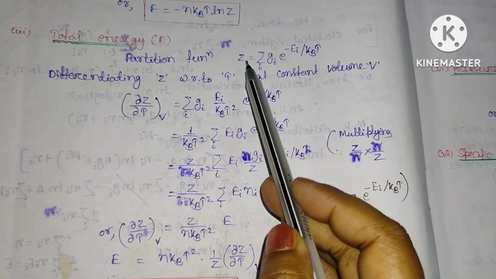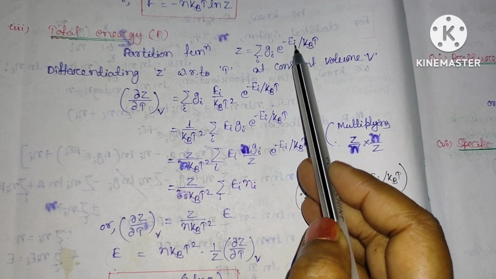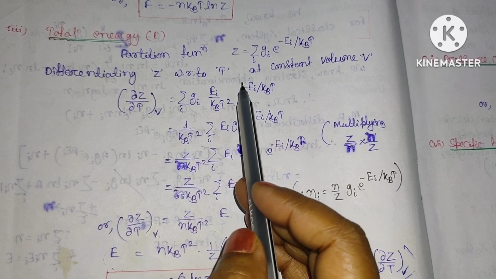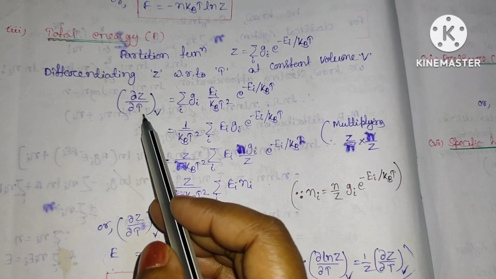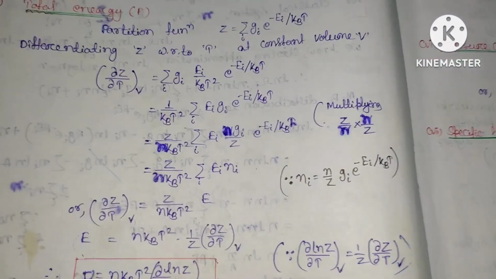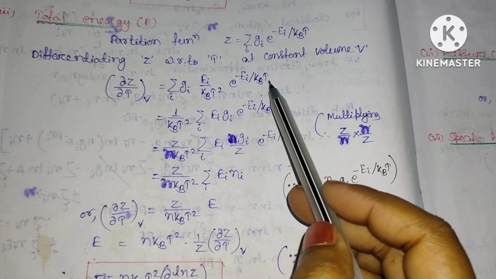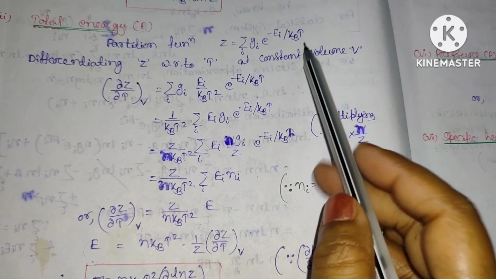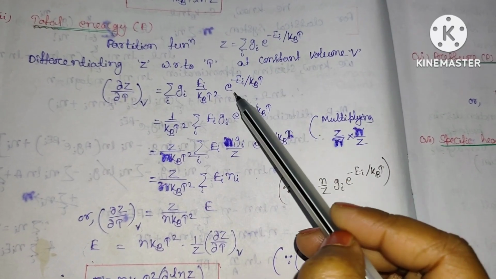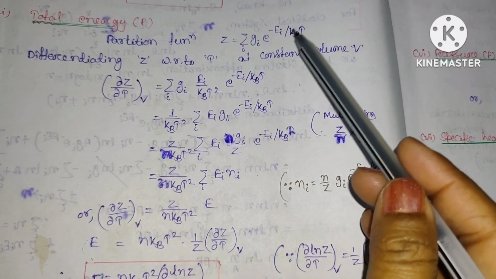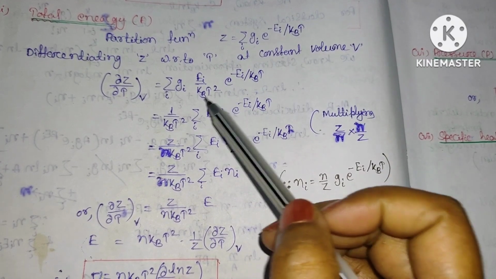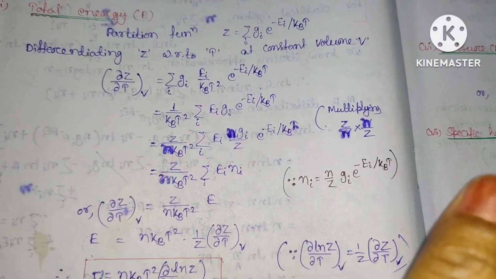The next is total energy. The partition function we know, z equal to sum over g_i exponential minus E_i by kT. Differentiating z with respect to T at constant volume, del z by del T at constant V equal to sum over g_i E_i by kT squared exponential minus E_i by kT. Taking the derivative of this exponential, this will be exponential minus E_i by kT. Again, minus E_i by k is constant, and the derivative of 1 by T is minus 1 by T squared, so this minus becomes plus.